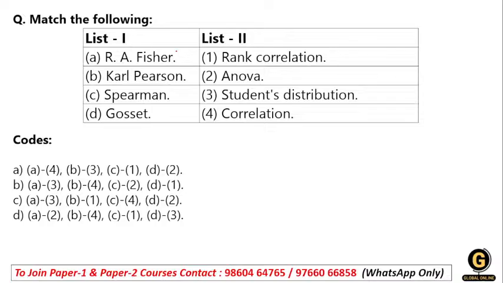You can easily match correlation with Karl Pearson, and rank correlation with Spearman. So C with 1, then Karl Pearson B with 4. So option number D will be the right one.